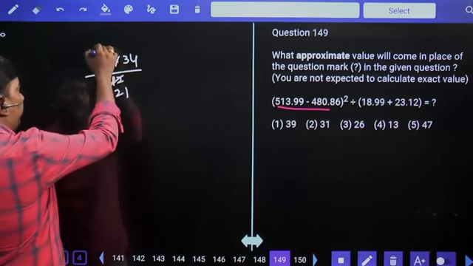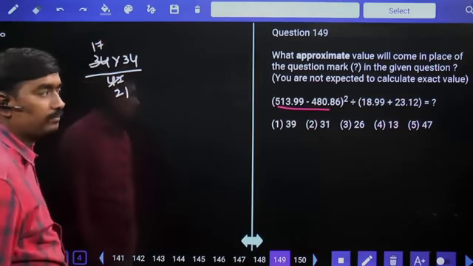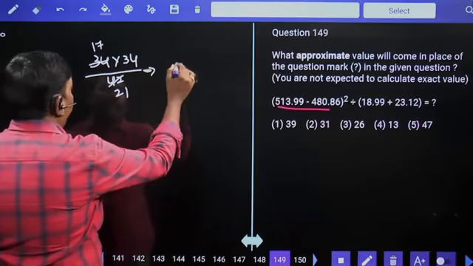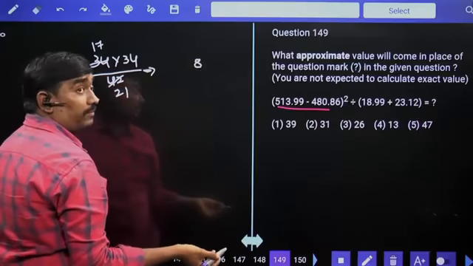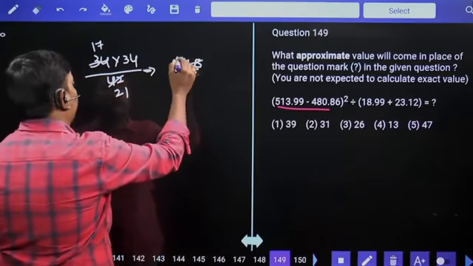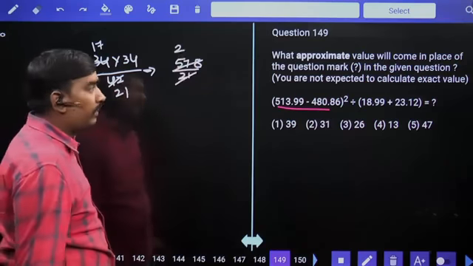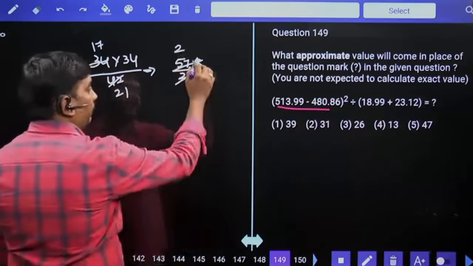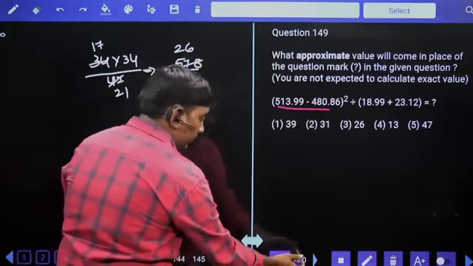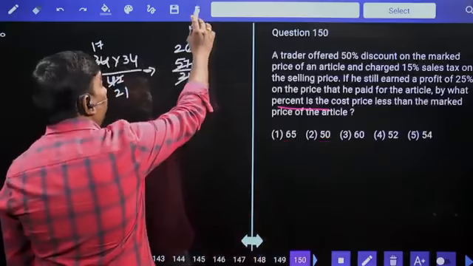221 times 217 times 17. 4 17s are 68, 68, 51 plus 6, 578 by 21. 21 2s are 42, 158, 21 7 times, approximately 21 6 times. 26 is your answer.